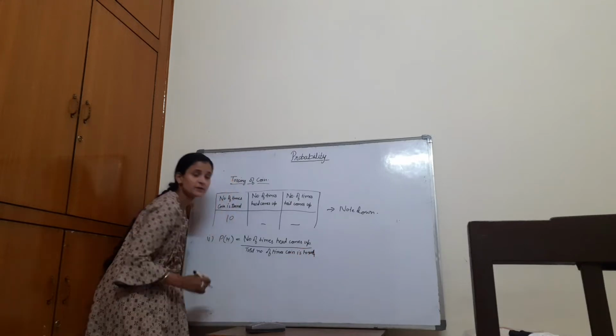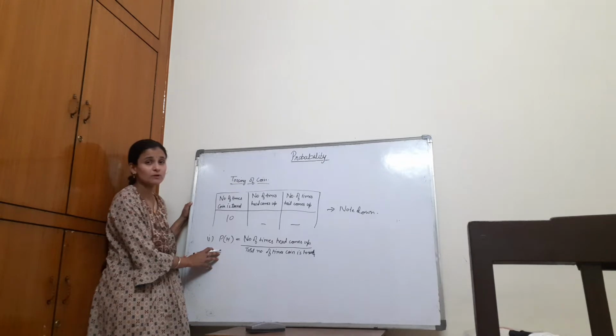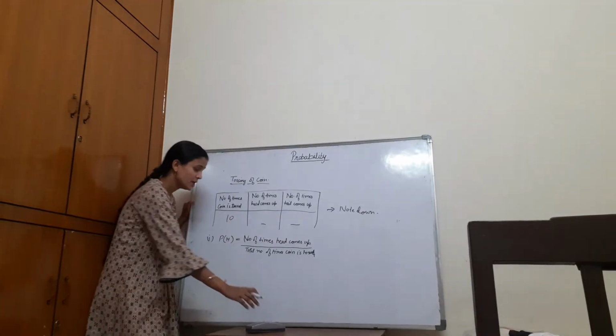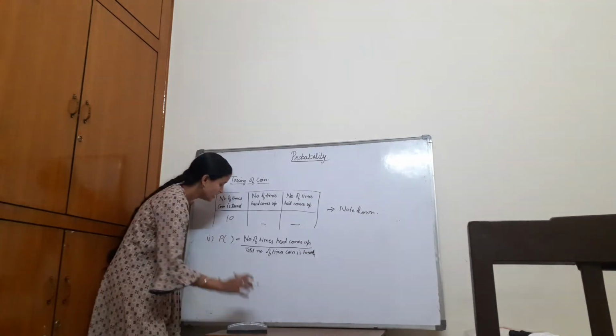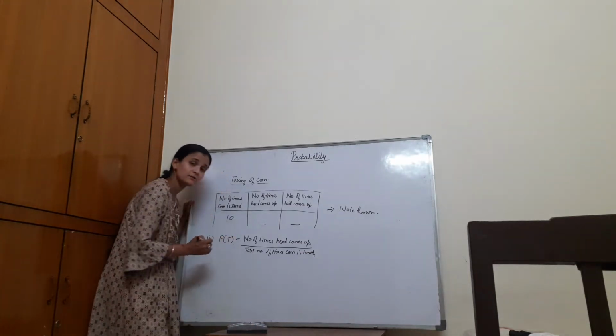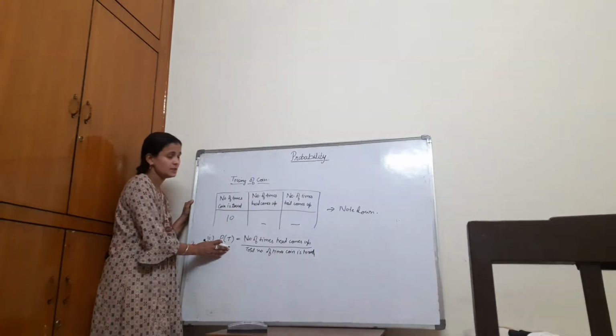This way we can find the probability of having head in the outcome, that is a favorable event. Now if we have to find the probability of having tail in the outcome, we can write it in this way, as we have a favorable event of having tail in the outcome.